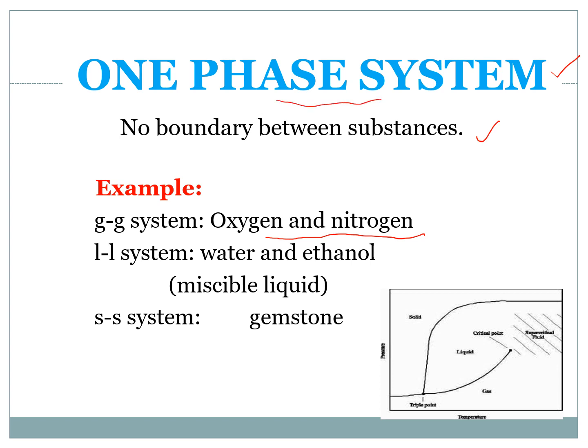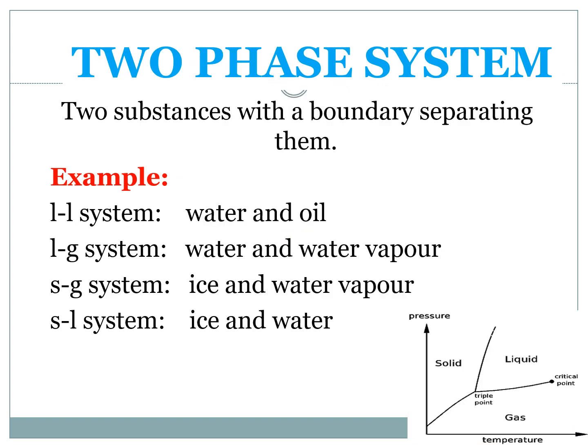Another example, miscible liquid, a mixture of water and ethanol. Both water and ethanol can mix very well, so they form a one-phase system. Two-phase system: two substances with a boundary separating them. For example, a mixture of water and oil. Both of them cannot mix very well, so it forms a two-phase system. Another example is ice cube and water, which forms a two-phase system.